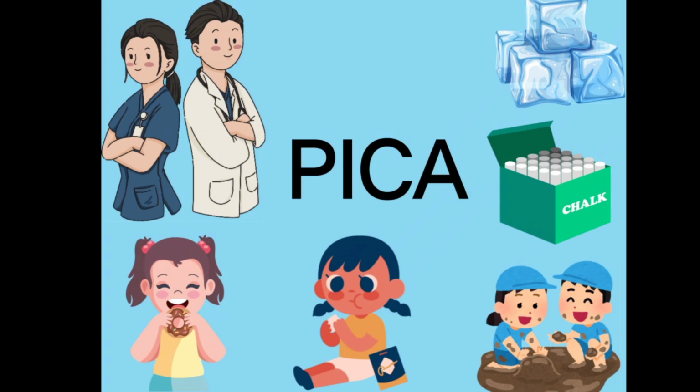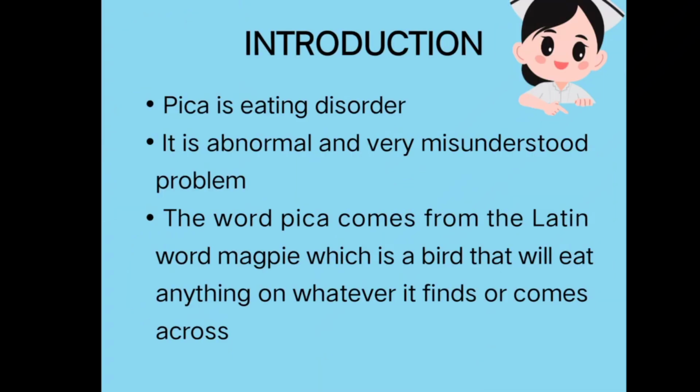So we will see one by one in detail what is meant by PICA. So, introduction. PICA is an eating disorder. It is an abnormal and very misunderstood problem. The word pica comes from the Latin word for magpie, which is a bird that will eat anything it finds or comes across. This means that pica is an eating disorder, and any person who just sees a particular substance or material will have the urge to ingest it.